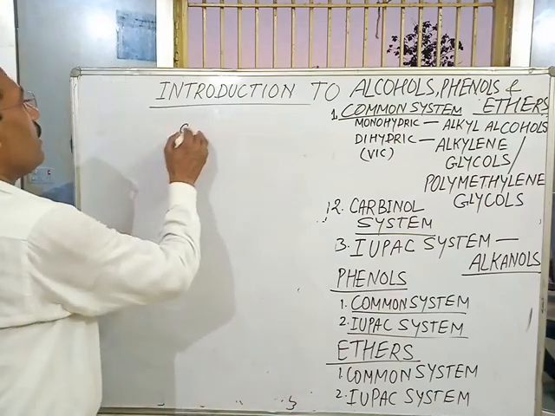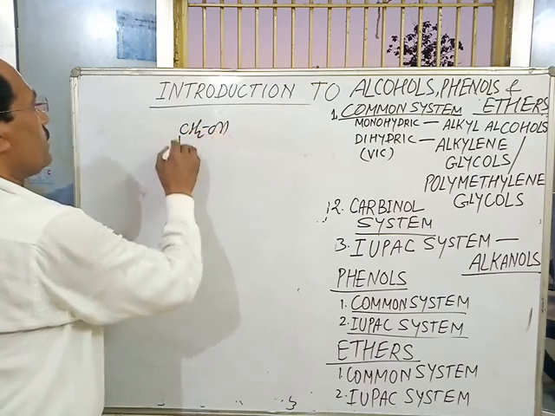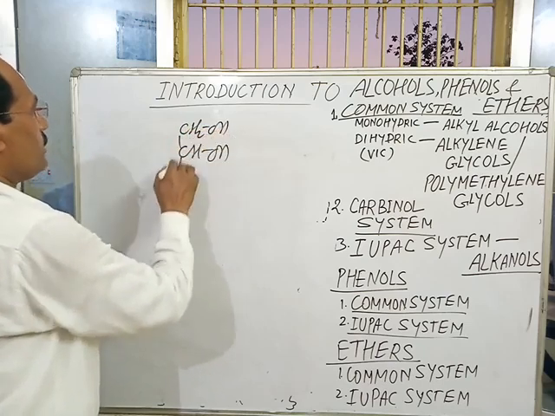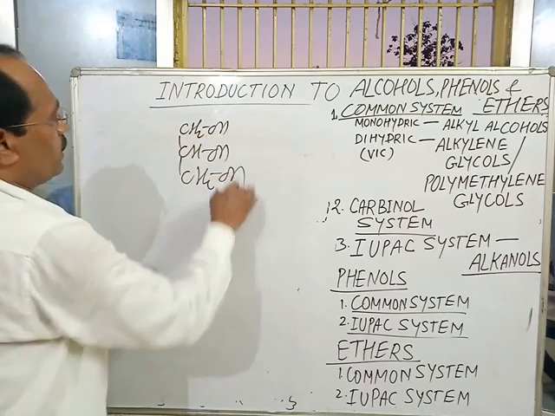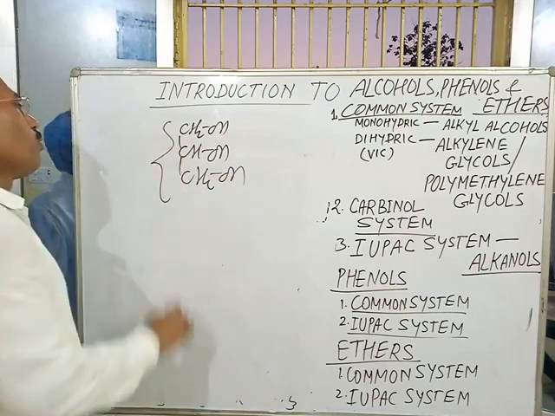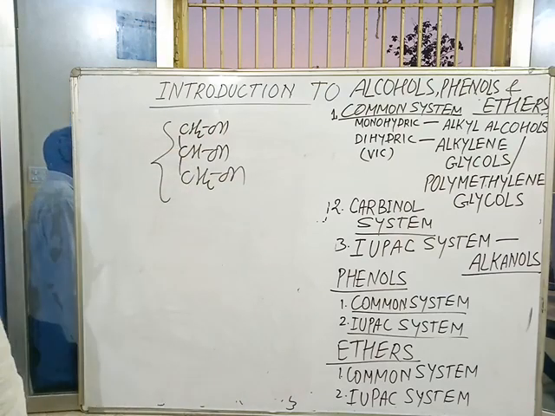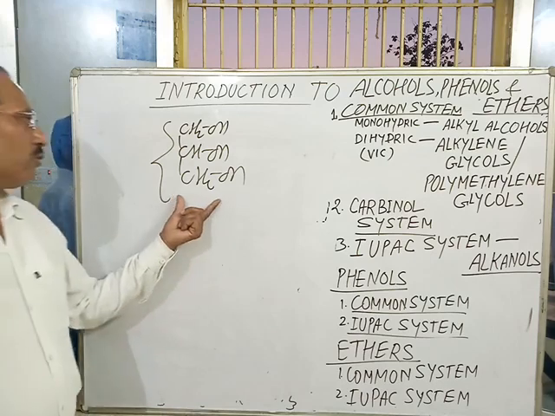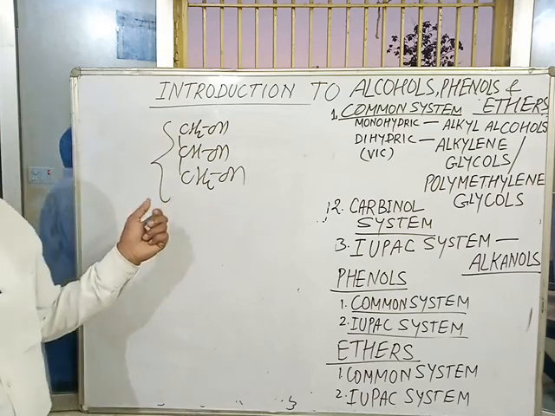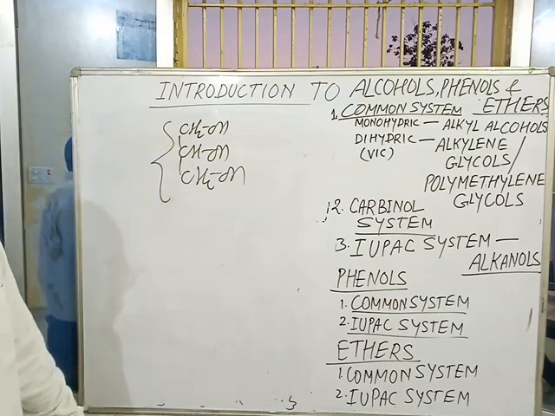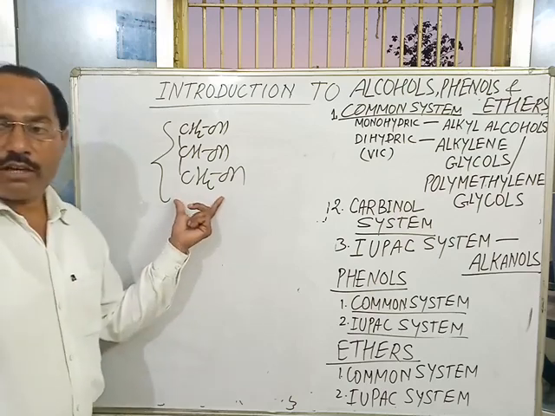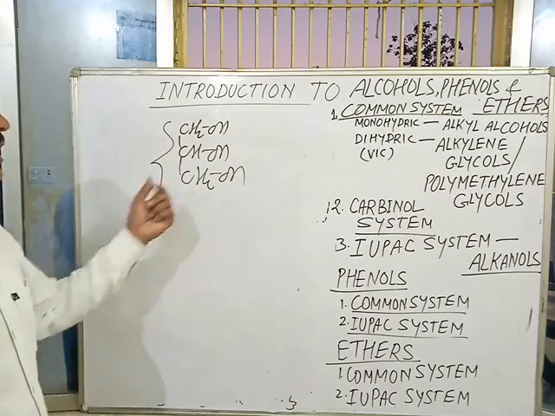For example, CH2OH, CHOH, CH2OH. This is a very important trihydric alcohol. It is known as glycerol or glycerine. Its common name is glycerol or glycerine. It is a trihydric alcohol.